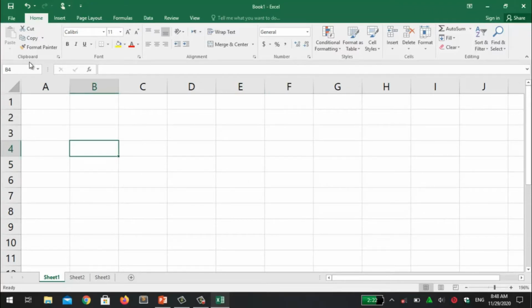Okay, identifying a cell. What is meant by identifying a cell? Active cell. Whenever you click in a spreadsheet, in a cell, this cell becomes the active cell. It will show the address of this cell. C is showing the column and 4 is showing the row. This is called the active cell. This is the formula bar. We will apply different types of formulas in a spreadsheet, and we will write all the formulas here.